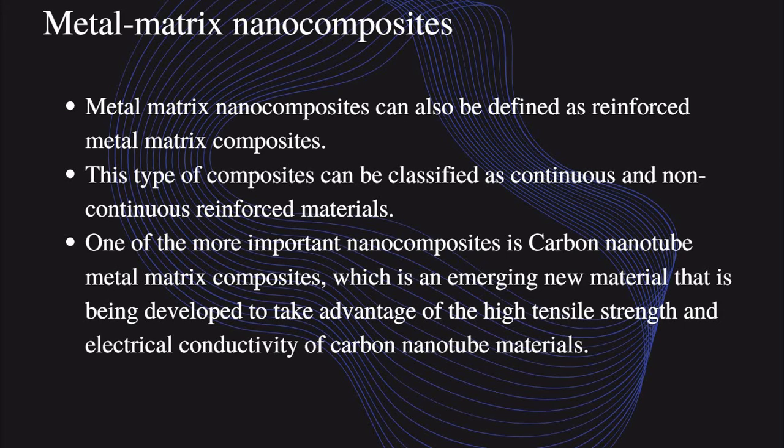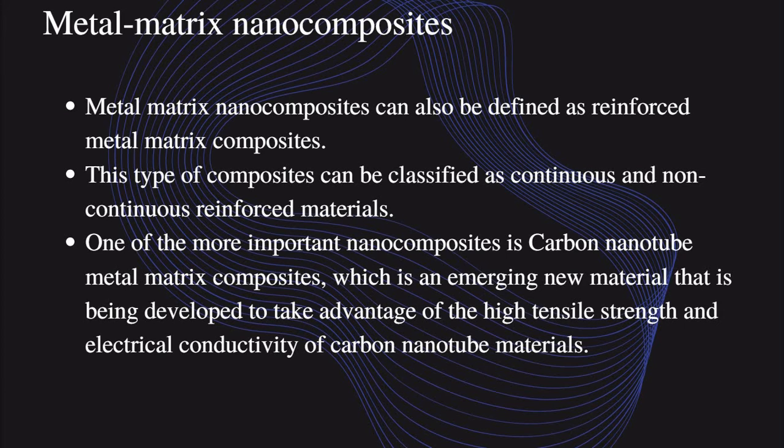So it's like the normal traditional metal matrix composite. If we add carbon nanotubes as a carbon nanomaterial to the normal metal matrix composite, it increases the high tensile strength and electrical conductivity compared to conventional metal matrix composites.